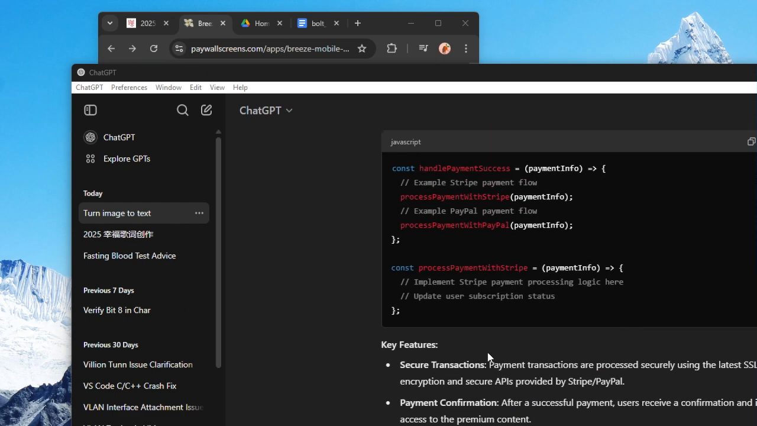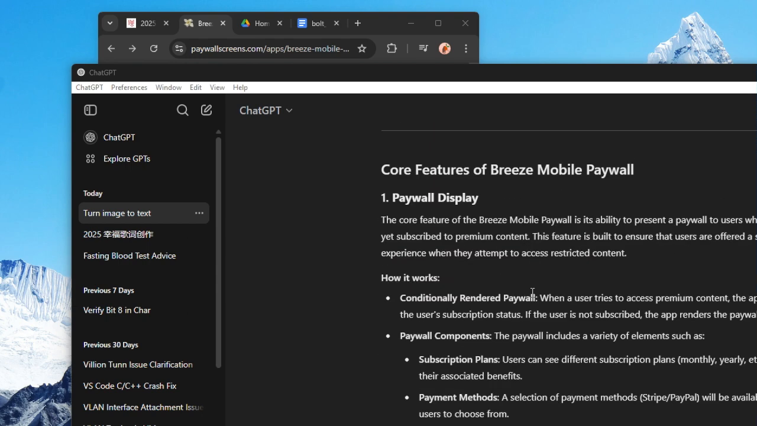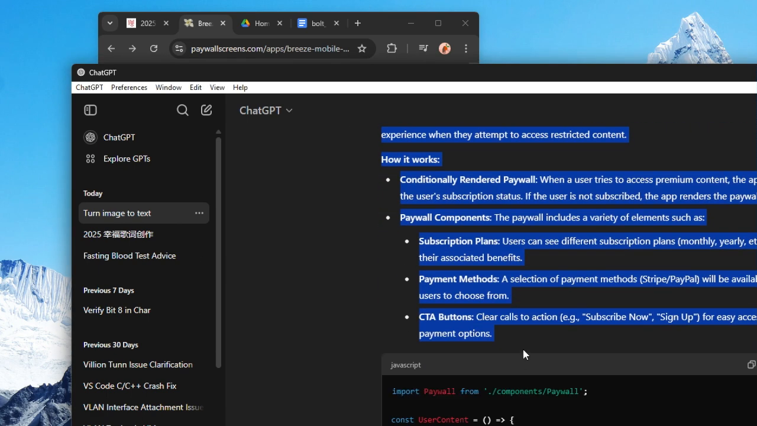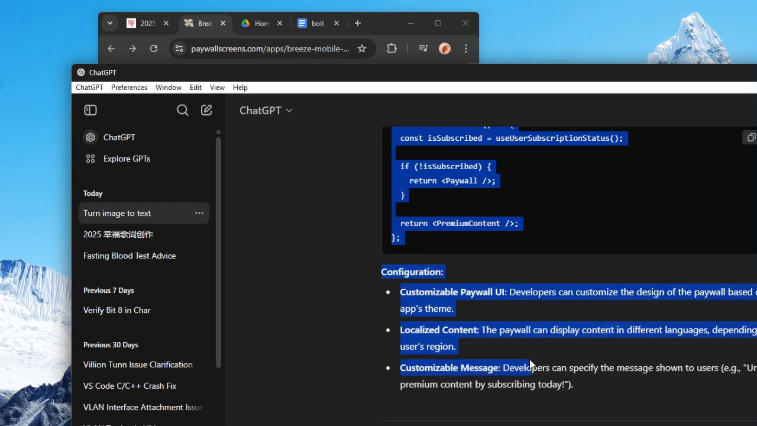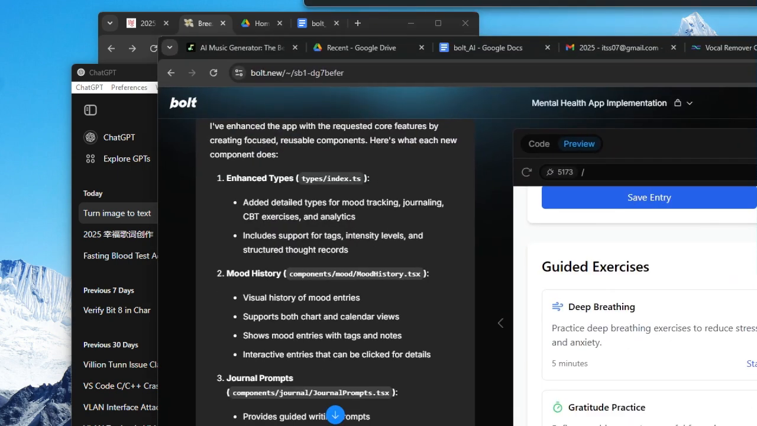User subscription management. Let me do evaluate payment process. It looks quite already very full. So payment display, payment CPT, configuration, PayPal UI, location contents, customize, payment process. Let me type this to both to see how it goes. Okay, please.